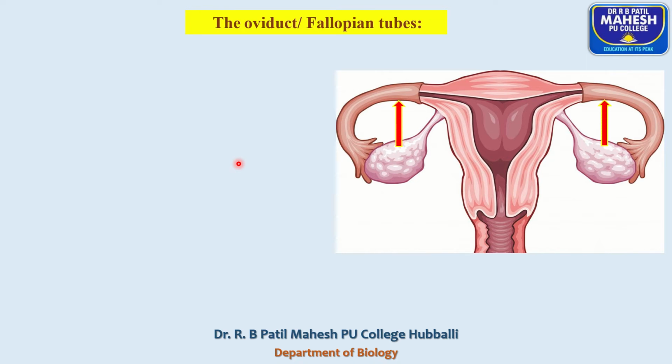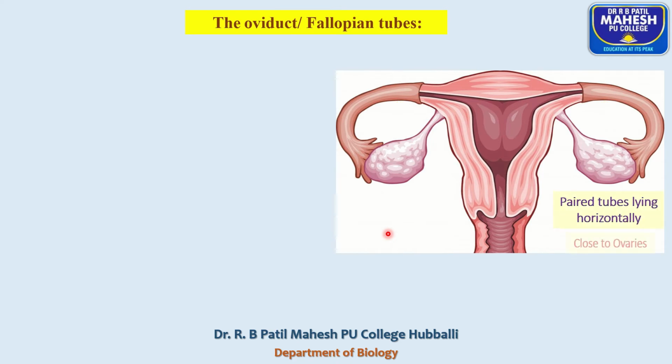Soon after oogenesis, the ovum is released into the fallopian tube, and soon after insemination, the sperms are released into the female genital tract. With the help of the vibratile movement of the tail, the sperm reaches the upper part of the fallopian tube where the fertilization process takes place. So the fallopian tube or oviduct is the site of fertilization.